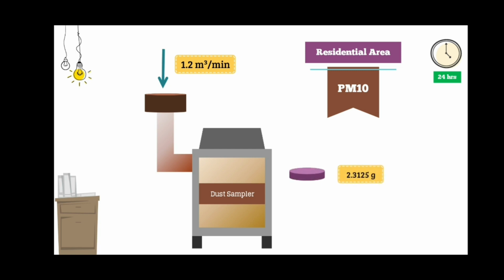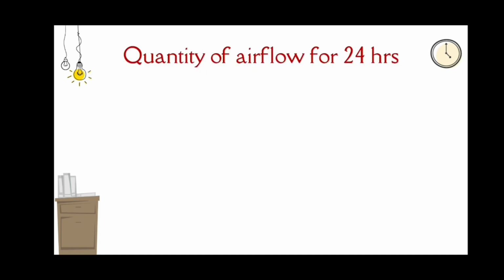The initial weight of the filter paper used in this dust sampler before analysis is 2.3125 grams. The weight of the filter paper after analysis, that is after 24 hours, is 2.6996 grams.